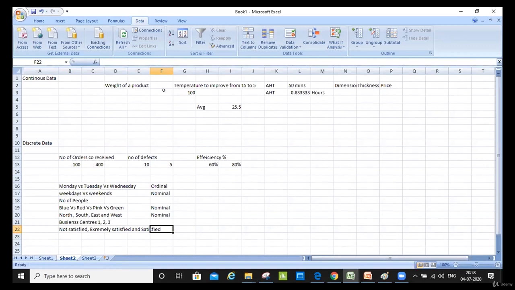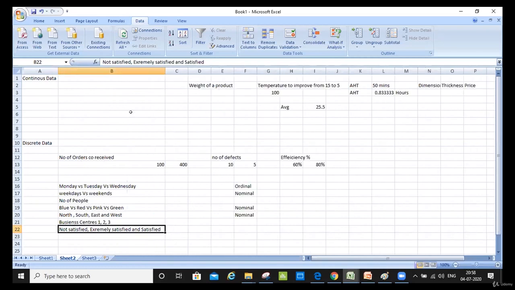Okay. For me, it will be nominal. Let me tell you. Nominal only. It is nominal because it is not in a sequence. It is not in order, okay, because after not satisfied, it should be satisfied and then extremely satisfied. Okay, so what you are showing here, that order we are considering to say nominal or ordinal. I thought that since we can reorganize it, it can become an ordinal then, right?